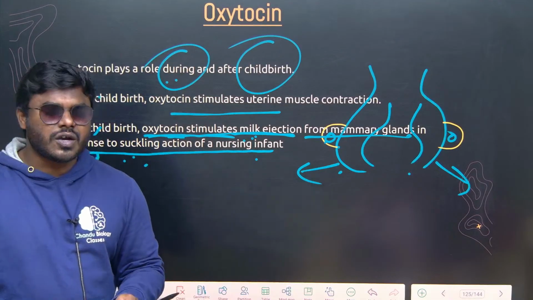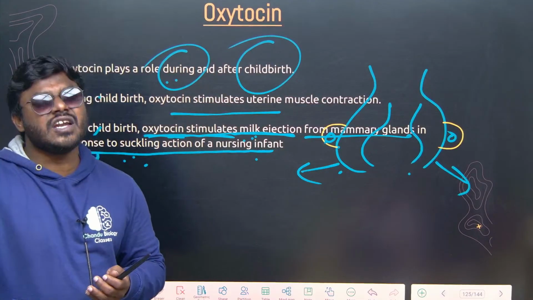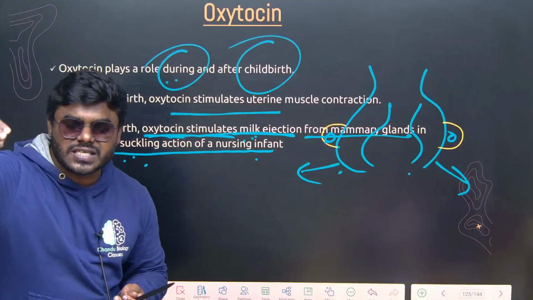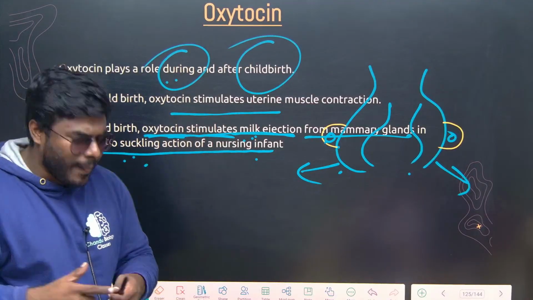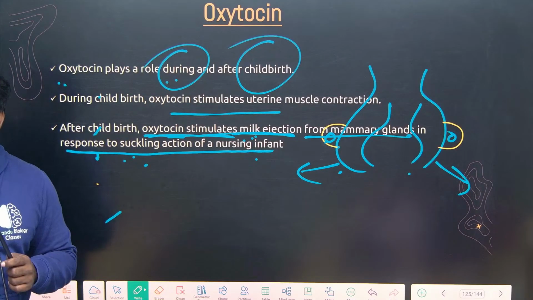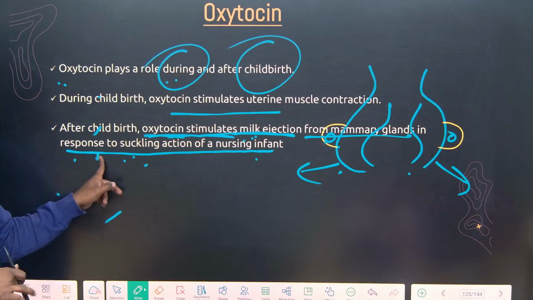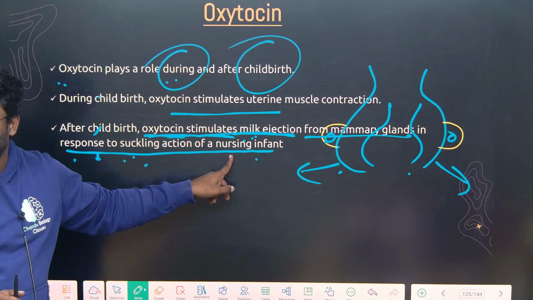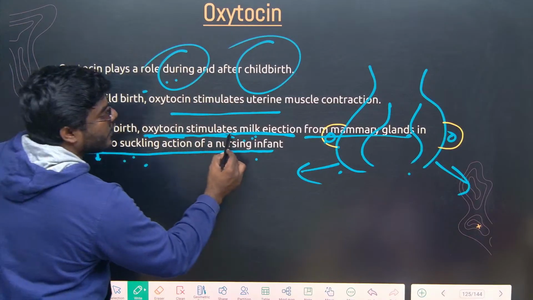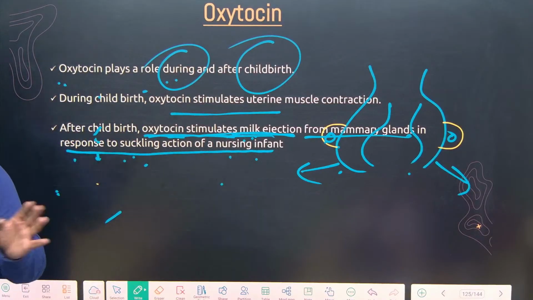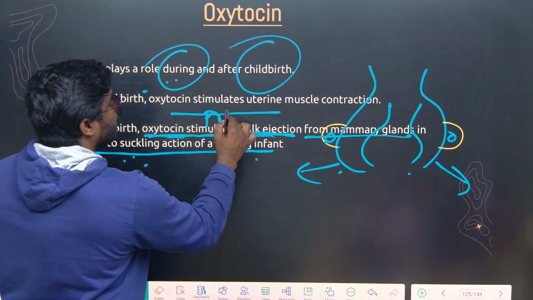If the glucose level is very high, then only insulin will be released, because it will convert the excess glucose to glycogen. If there is no requirement, there is no release of hormone. Similarly, every hormone is released whenever there is a stimulus. So whenever the infant starts suckling the mammary gland, that is the stimulus. Then oxytocin ejects the milk from the mammary gland. Then milk comes out, but not production. Production is done by prolactin.